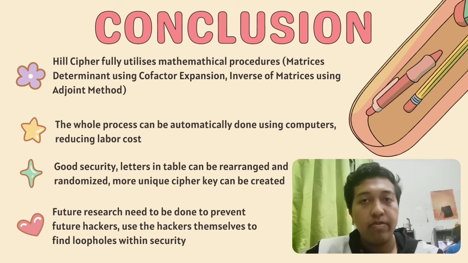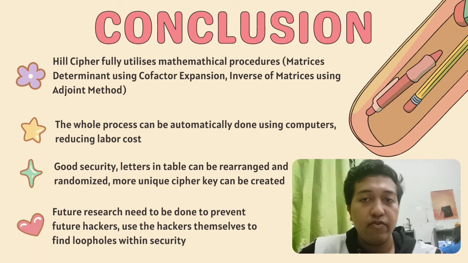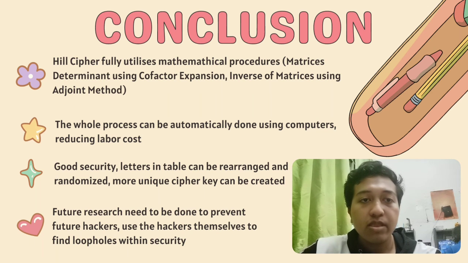labor costs. And the second reason is code security, in which the letters in the table used for both encoding and decoding can be rearranged and randomized, giving a more unique cipher key, which is hard for hackers to crack.